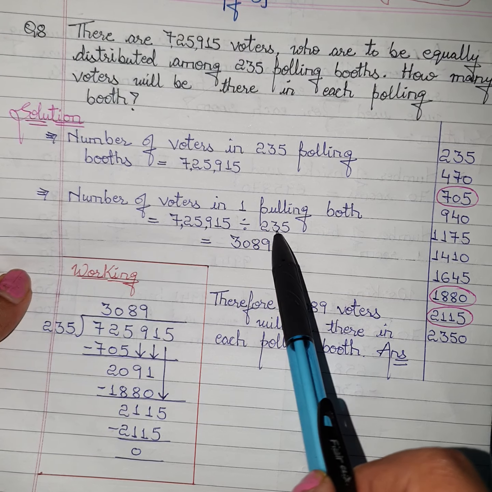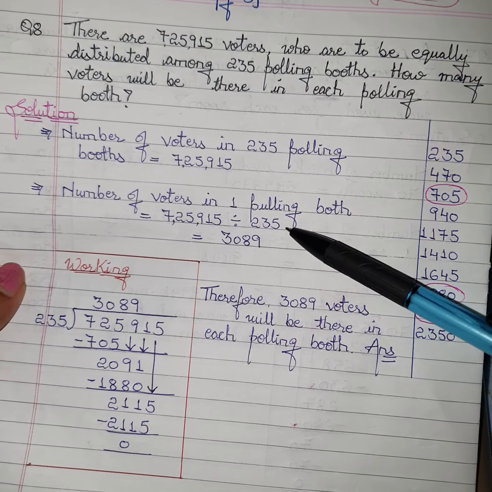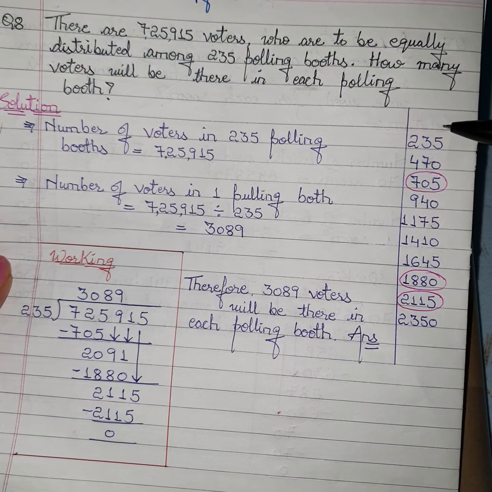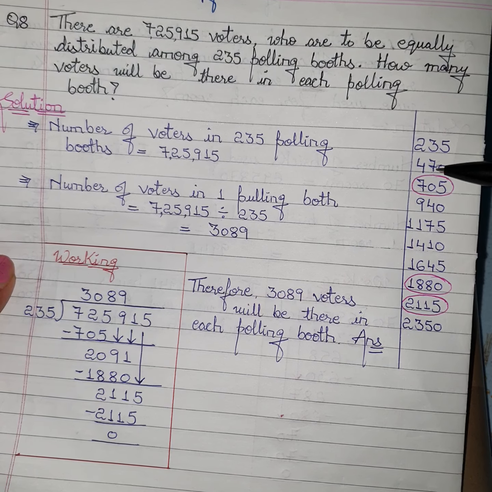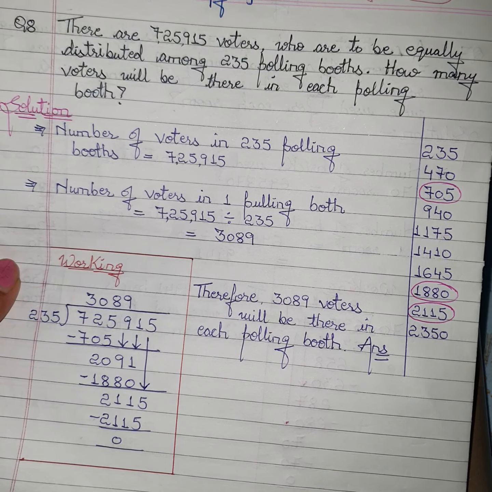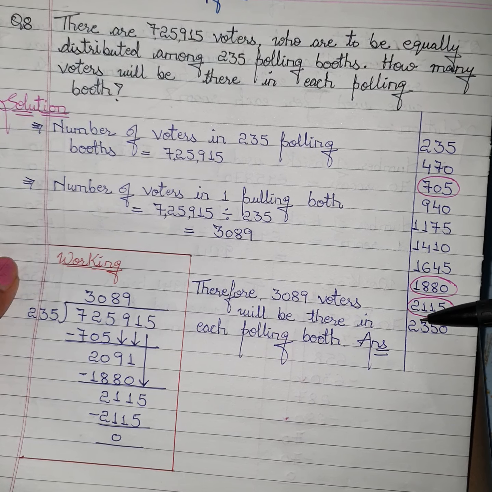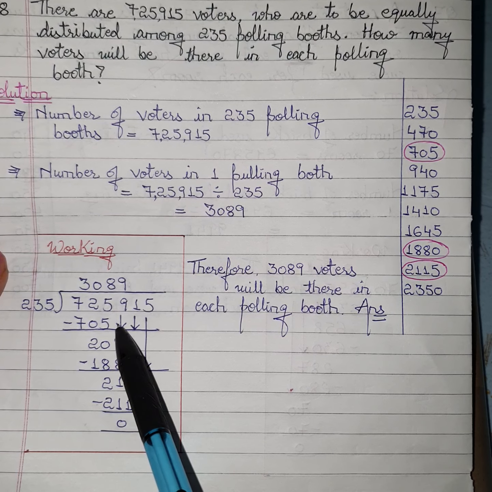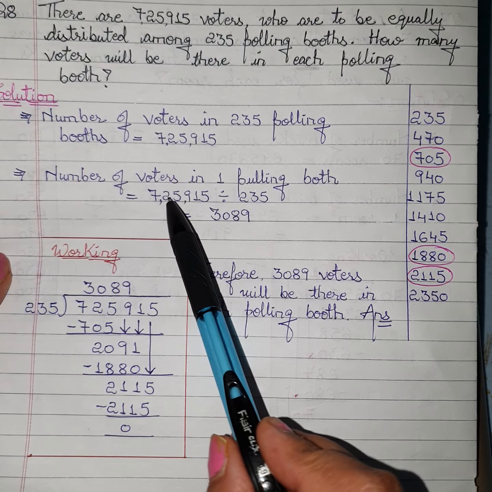725,915 divided by 235. Now we have to divide by 235. So we will be framing the table of 235. Students, frame the table yourself by multiplying 235 by 2, 3, 4, 5, 6, 7 and so on. And then in the working column you will show the division. See, as I have shown,